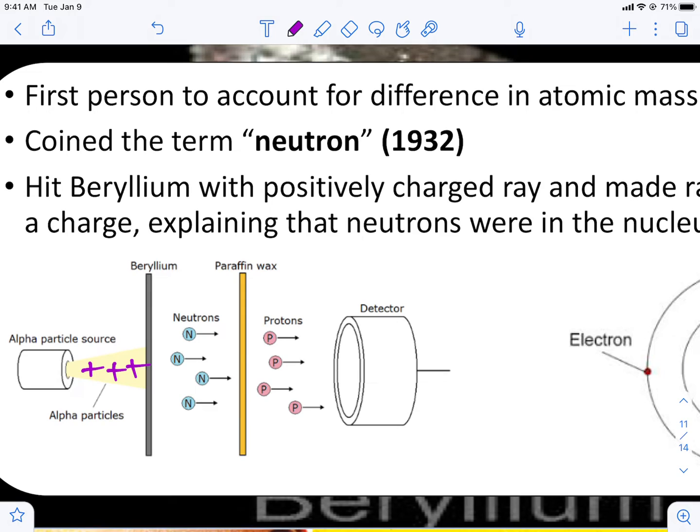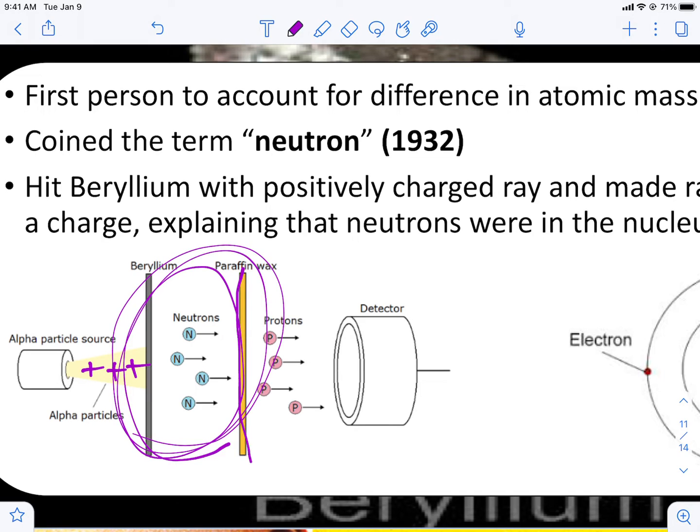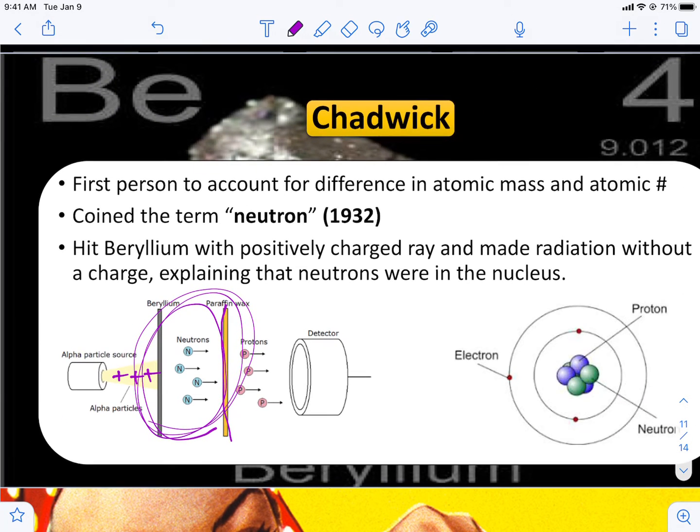And then it went through some paraffin wax, and then it made a positive charge. So he was like, well, what's the deal here? There's no charge here. So he realized that he was filtering neutrons out of the atomic nucleus. Okay? So basically, he realized that in an atom's mass, it wasn't just protons. There was some other thing in there that didn't have a charge. So he came up with the term neutron, and that was 1932.